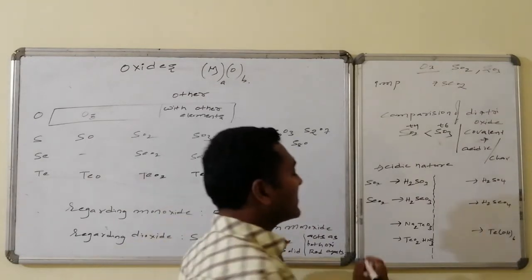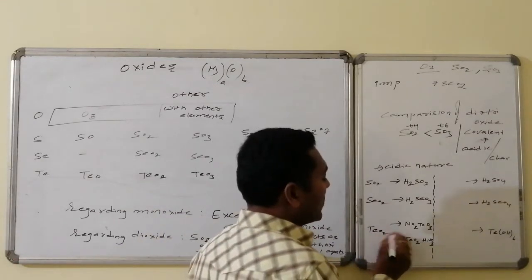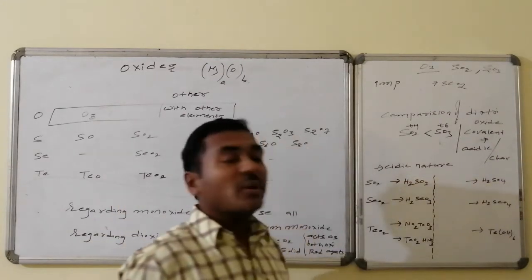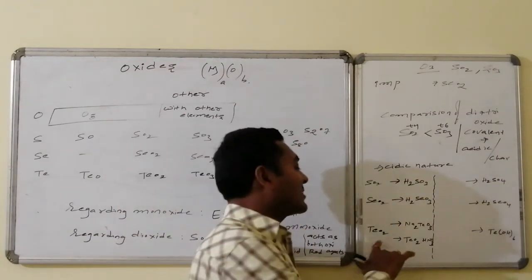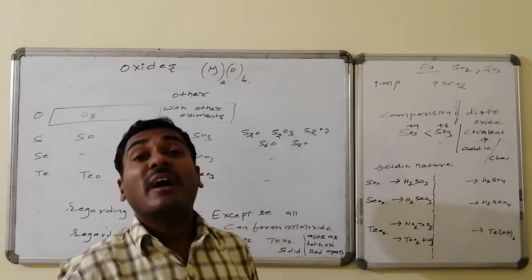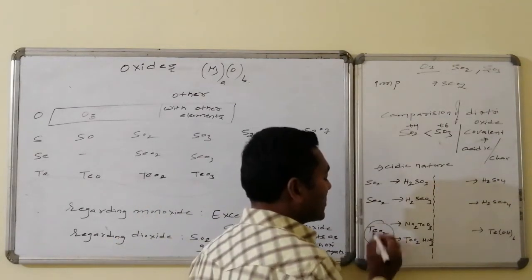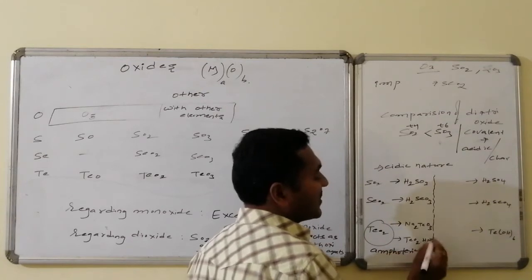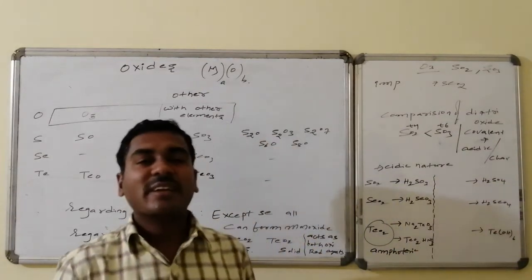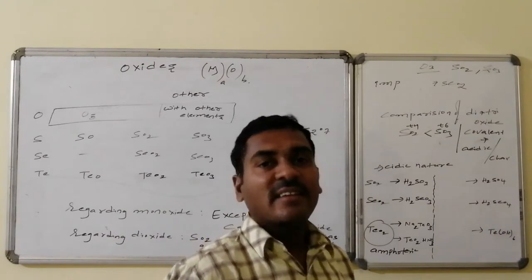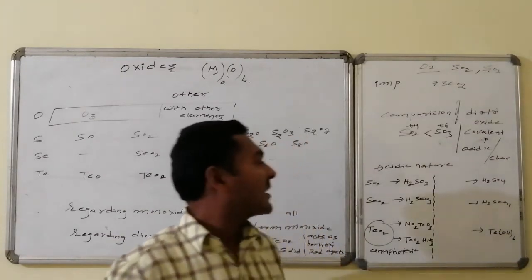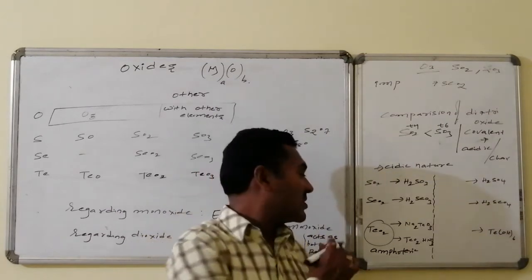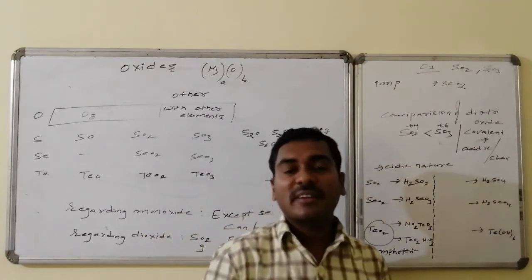Similarly, tellurium dioxide has both acidic as well as basic characters, because from top to bottom that acidic nature decreases. So this tellurium dioxide on reaction with the base sodium hydroxide forms sodium tellurate. Similarly, on reaction with HNO3, it forms an adduct. This implies it has both acidic and basic, that is amphoteric nature. So from top to bottom, acidic nature decreases. Among the dioxides, sulfur dioxide and selenium dioxide are acidic in character, whereas tellurium dioxide is amphoteric in nature.